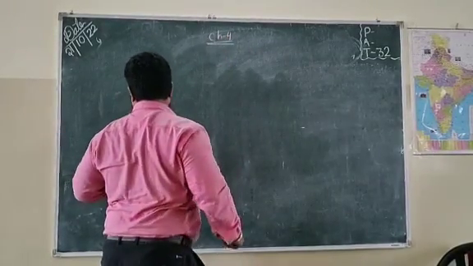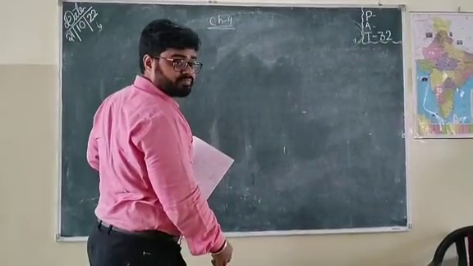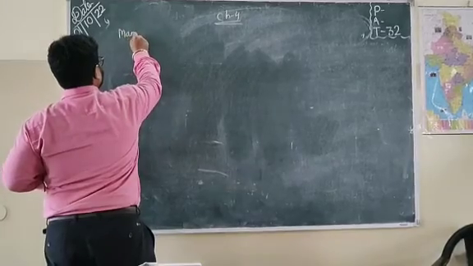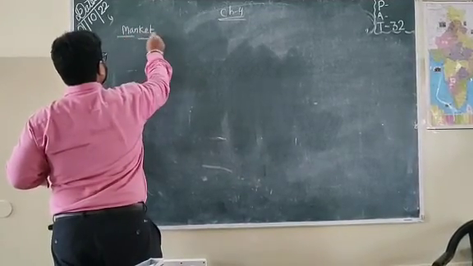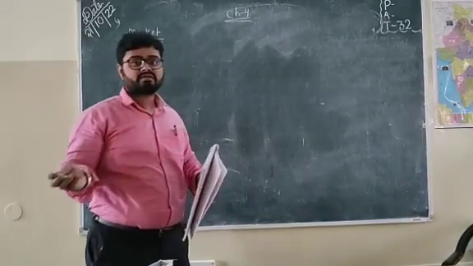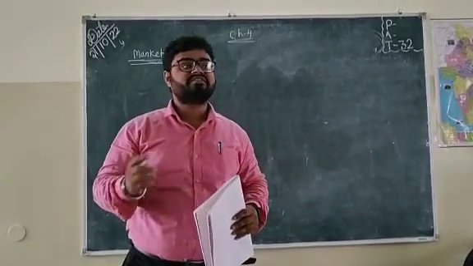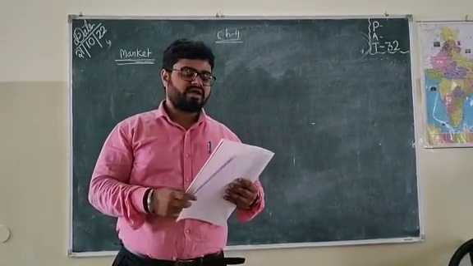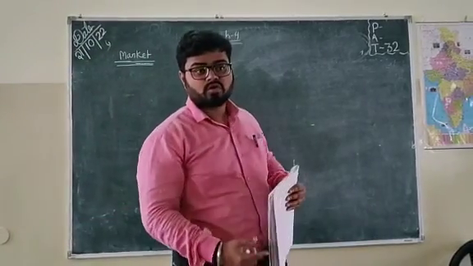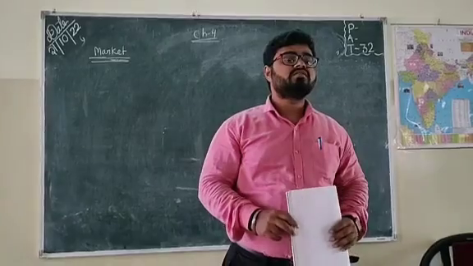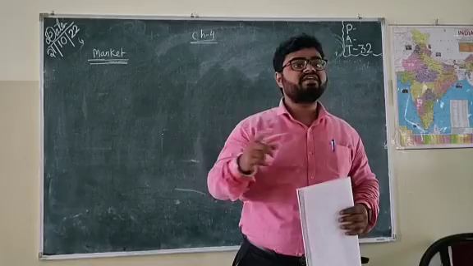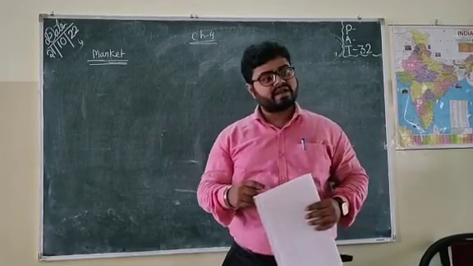Theory of firm under perfect competition. First concept is market. What is market? Market is a place where buyers and sellers meet each other to sell some commodities. Right?